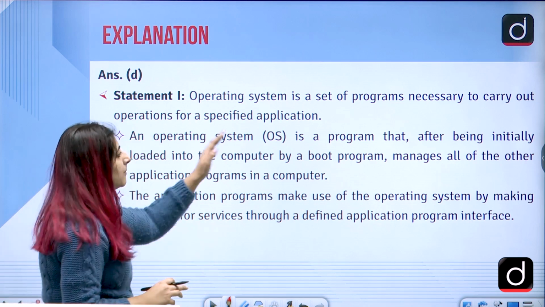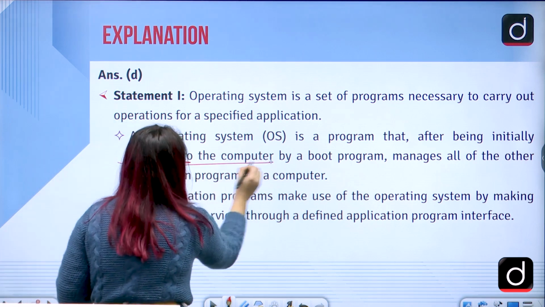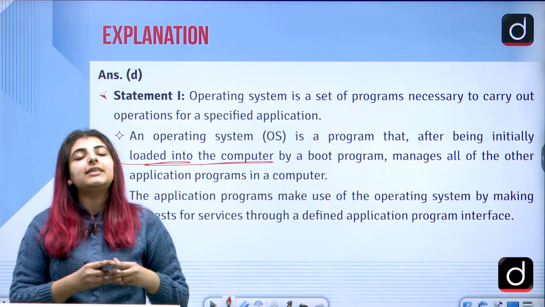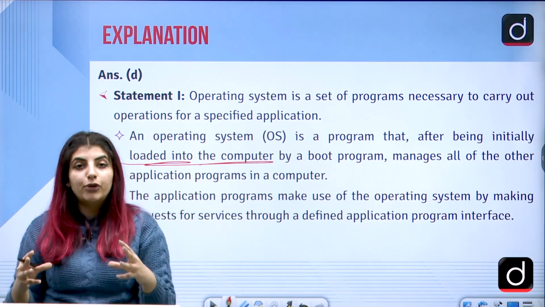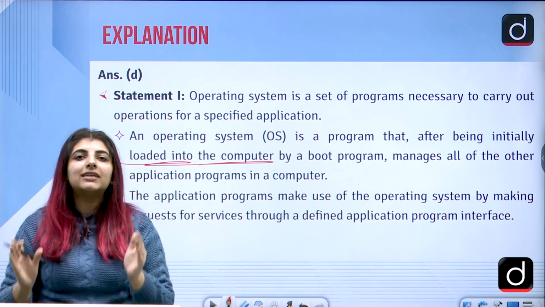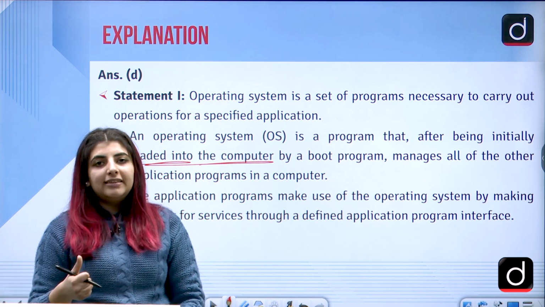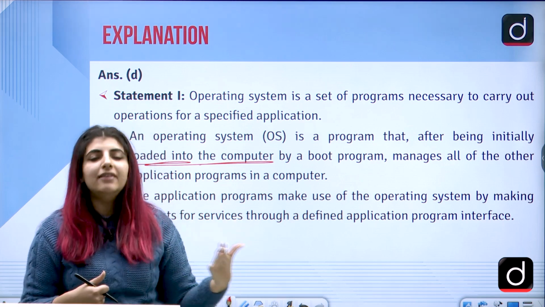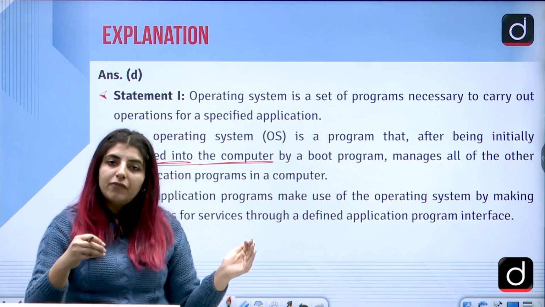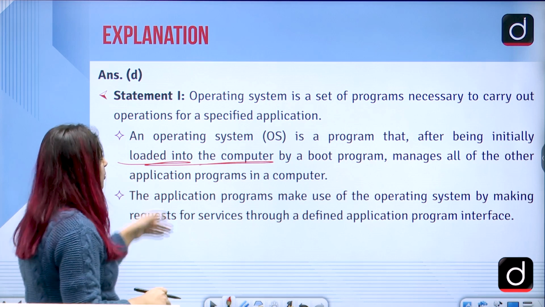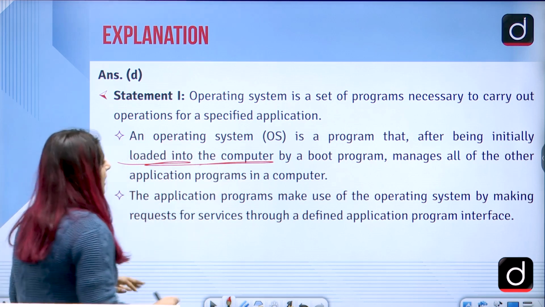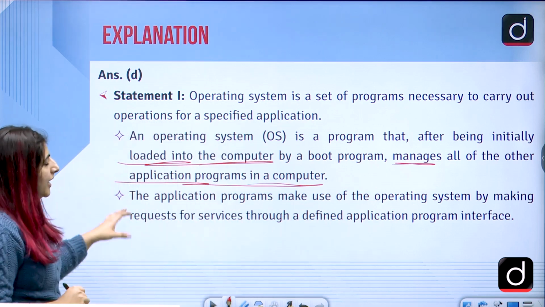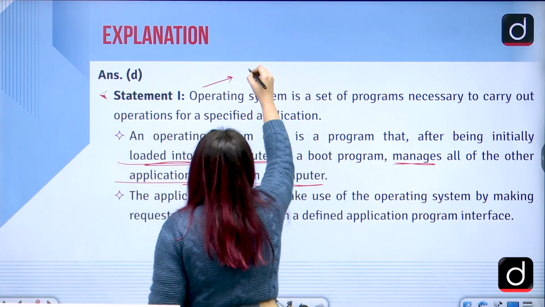Operating system is a program that, after being initially loaded into the computer, which means that Windows, for example, if you have Windows, is the operating system. It is helping your computer to operate. Hence, it is known as an operating system. Without an operating system, your PC, your laptop, your phones, they won't work. They will just be devices which won't be having anything. The software will not be there, correct? So it is a program which is already in there, and manages all the functions or the application programs in a computer, right?